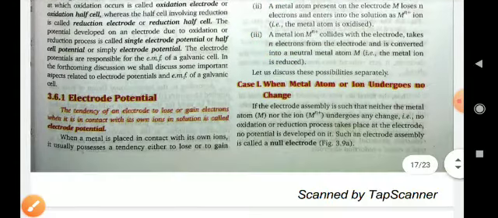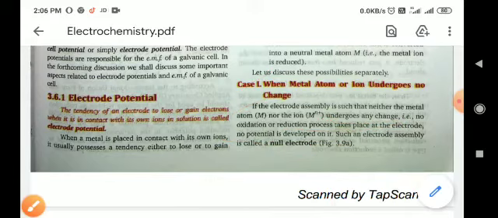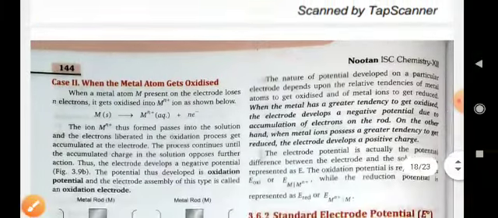Case first, when the metal atom or ion undergoes no change. If the electrode assembly is such that neither the metal atom nor the ion undergoes any change, that is, no oxidation or reduction process takes place at the electrode, then in that condition no potential is developed on it. Such an electrode assembly is known as the null electrode.